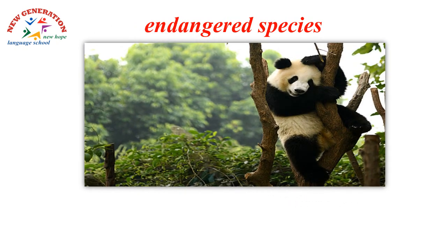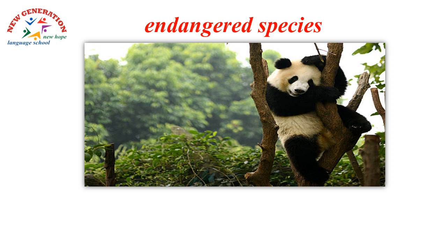Next word: endangered species, like this picture. Look at the picture and you can clearly see a panda. A panda is one of the endangered species or the endangered animals.